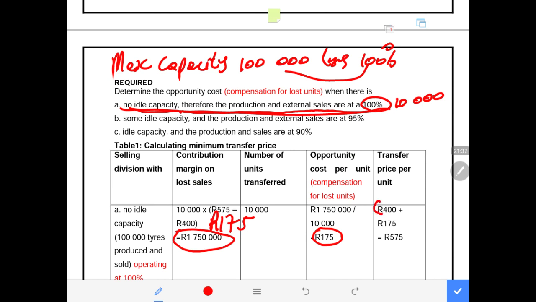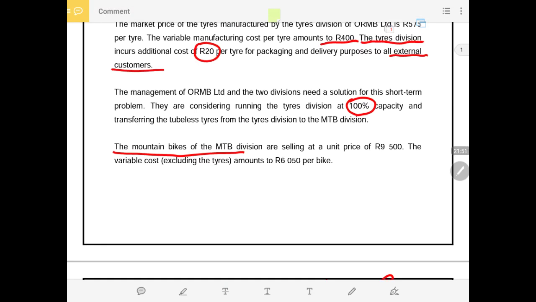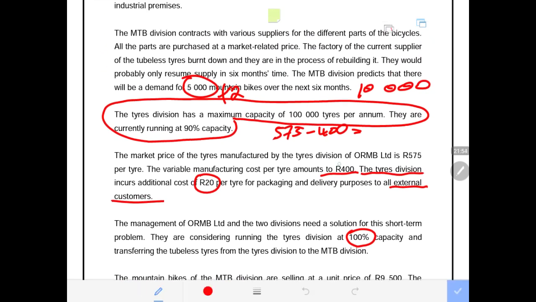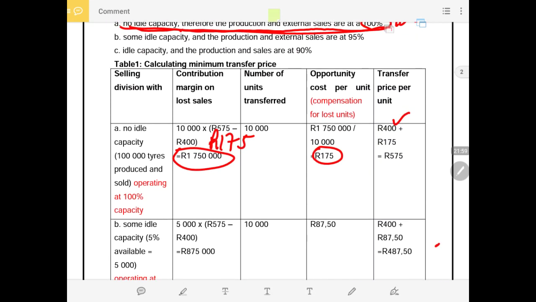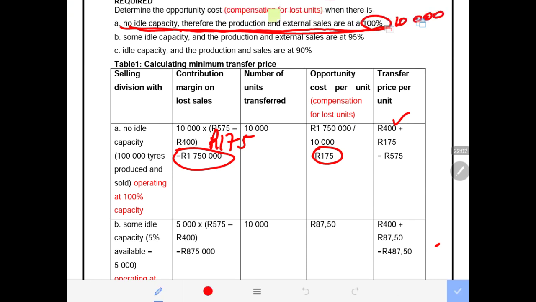It will be the variable cost of 400, which is unavoidable because there is no way you cannot incur variable cost, plus the opportunity cost, or compensation for lost units. Therefore, the price at which the tubeless tire division must transfer the tubeless tires to the mountain bike division must be 575 rand.